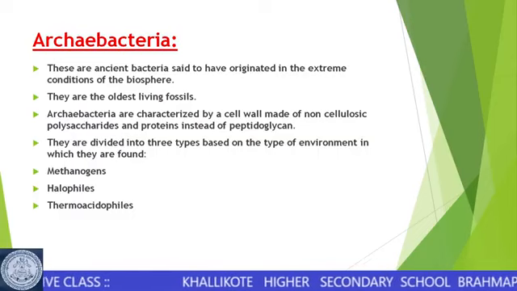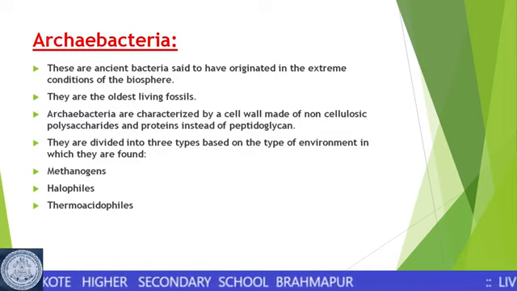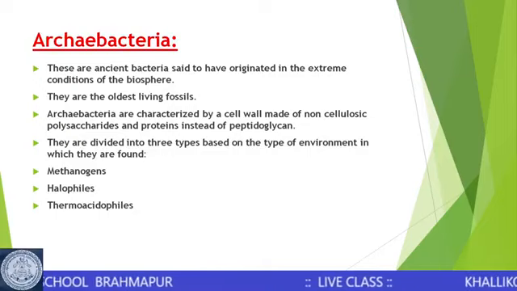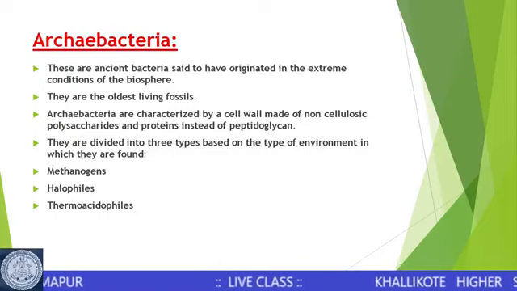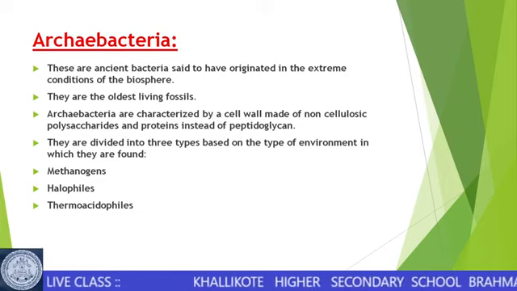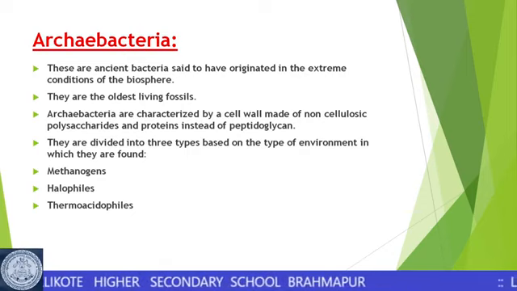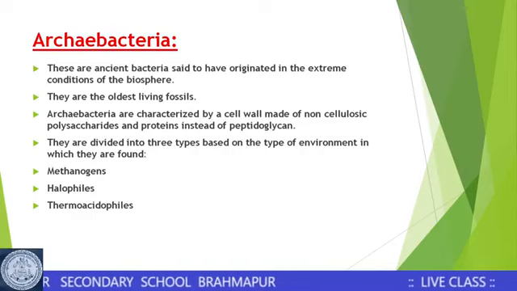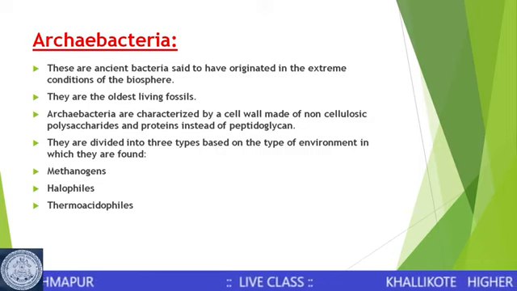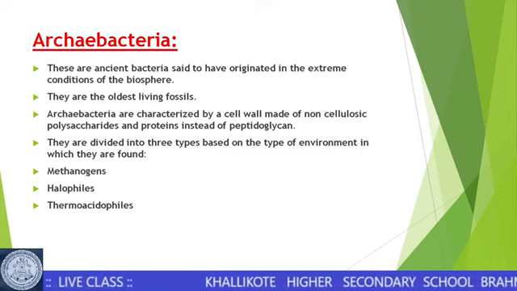So archaebacteria are slightly different from the eubacterial forms. Archaebacteria are characterized by a cell wall which is made up of non-cellulosic polysaccharides and proteins instead of peptidoglycan. As we had discussed, the cell wall of eubacteria was made up of peptidoglycan or murein, whereas the archaebacterial cell wall is made up of non-cellulosic polysaccharide. So they are more resistant to the extreme conditions of the environment.